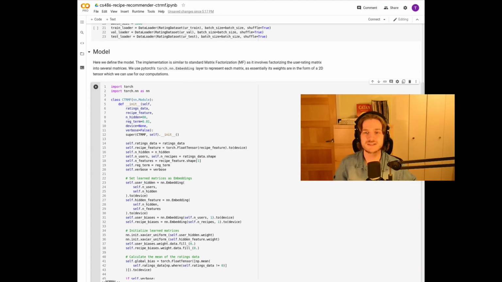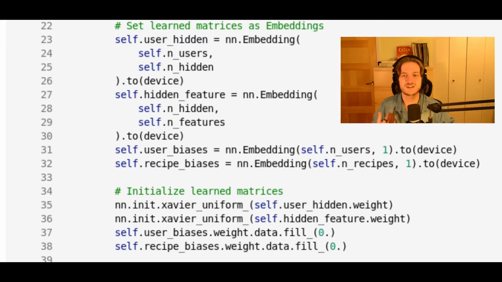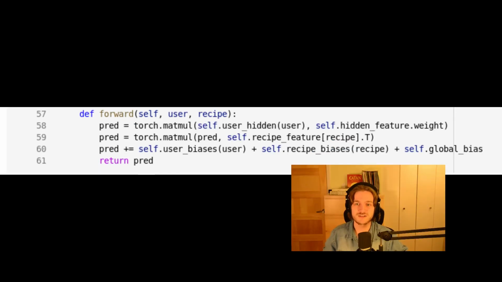The only hurdle was, how do we implement matrix multiplication using PyTorch? The forward pass, which predicts a rating given a user and a recipe, needed to multiply several matrices to get its prediction. The trick in PyTorch is that your learned values must be within the model's so-called state dict to be picked up for auto-differentiation. And adding basic tensors wouldn't get picked up into the state dict. But we found a little hack where you can just set up an embedding layer with the same dimensions as your matrix and just use the underlying weights tensor directly in your matrix computations.